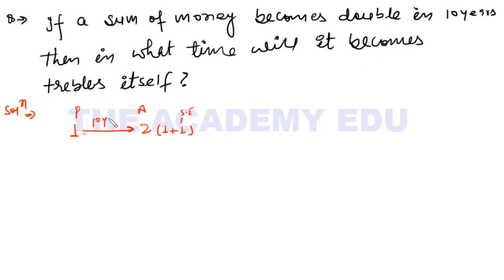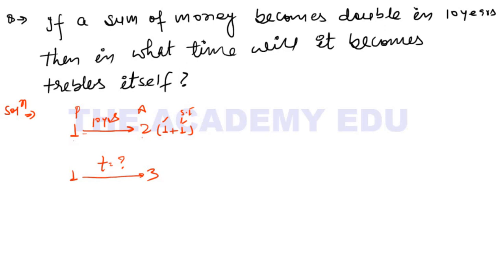So in 10 years, my 1 rupee becomes 2 rupees, meaning 1 rupee is my principal and 1 rupee is simple interest. Then the question is saying, in what time will it become triple itself, meaning this 1 rupee becomes thrice, 3 times. In what time, right, my dear friends?